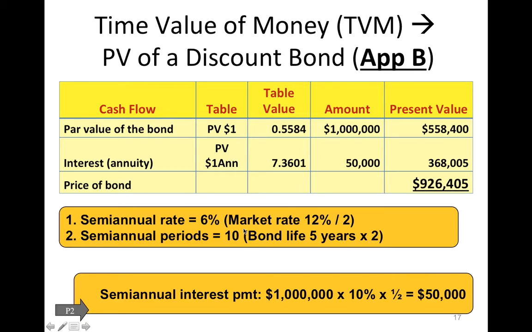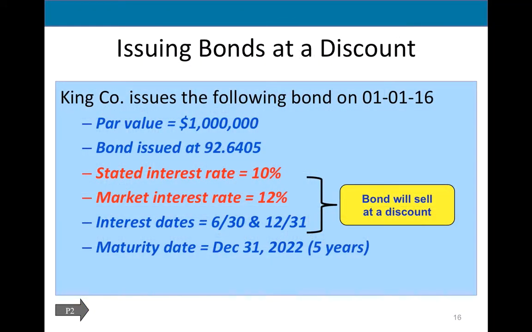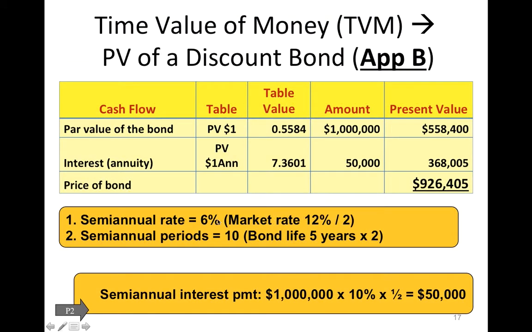Guys, we will always use market rate. Whenever you look in the tables, we do not use the bonds rate. We do not use the stated rate. We're using the market rate. So I want to remind you here, the market rate is 12%. The stated rate we use to calculate the interest amount, right? 10% per year, half a year, $50,000. For the tables, we're going to use half of the market rate. So 12% divided by 2 is equal to 6.